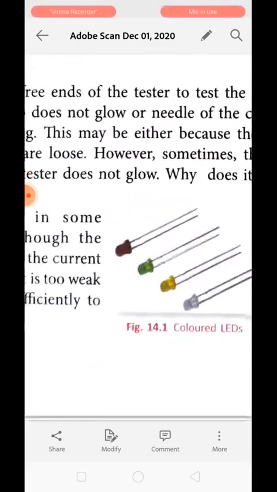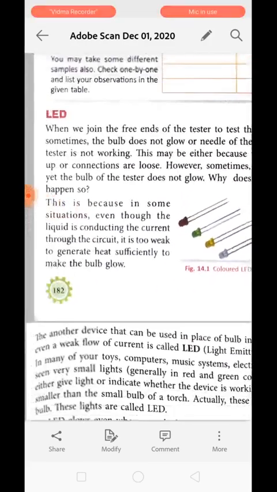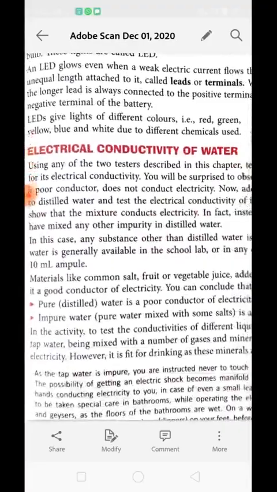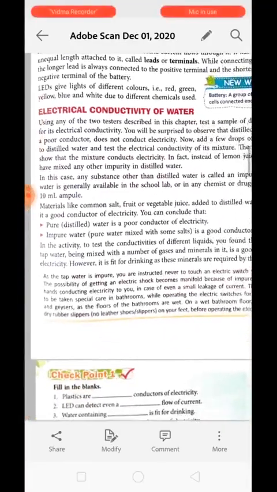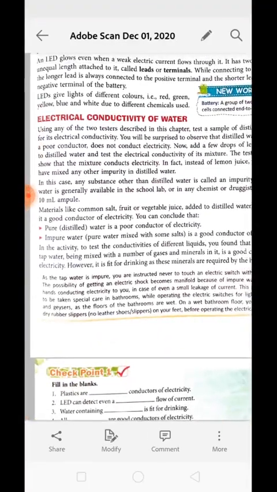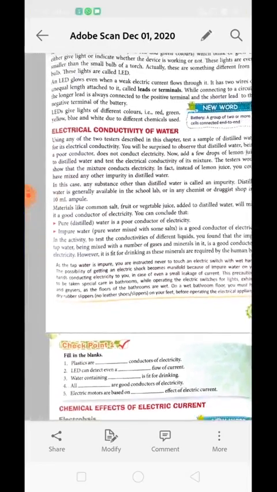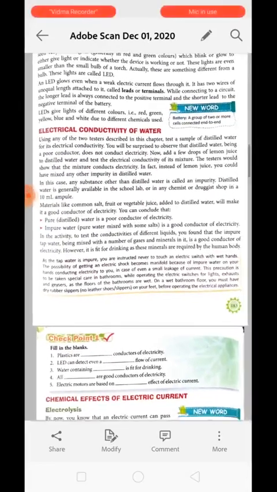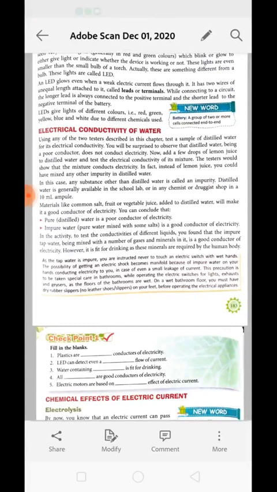Now next is electric conductivity of water. Using any tester which we made previously in activity 2 or activity 3, we can test a sample of distilled water for electrical conductivity.